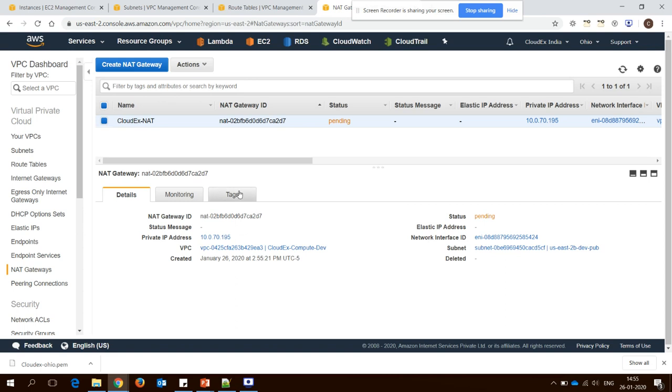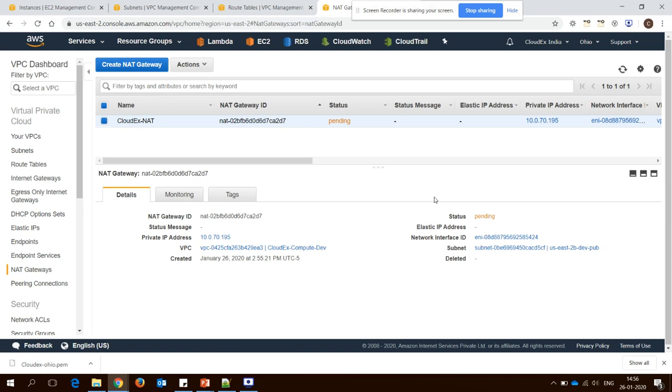Since it is deployed under your public subnet, dev pub, from this subnet it receives one private IP address, 10.0.70.195, and it also has an elastic IP address. It will take some time to show which elastic IP address, and once it completes you will see it here.